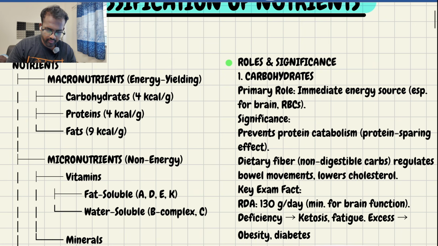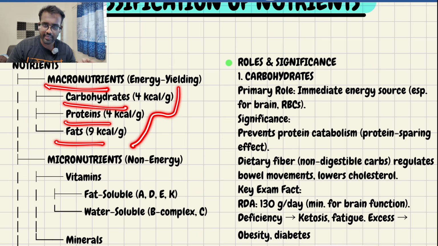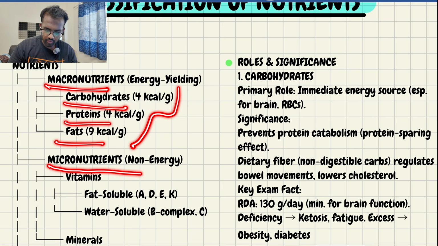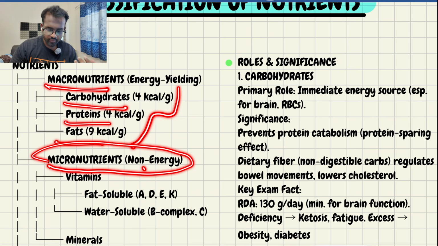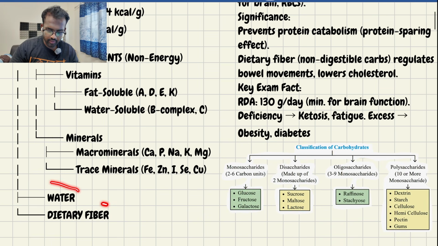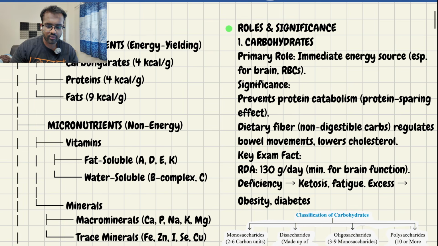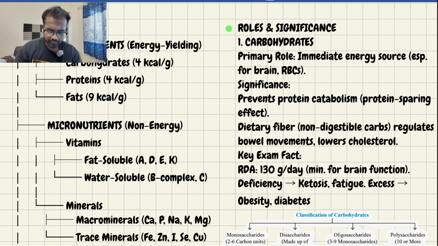As you can see here, nutrients: macronutrients are carbohydrate, protein, fat. These are the calories which I have mentioned now, and there are micronutrients, which are non-energy giving: vitamins like fat soluble vitamins, water soluble vitamins, minerals, macro minerals, micro minerals, and water, dietary fiber. We'll go in detail one by one. First, we'll discuss the carbohydrates.